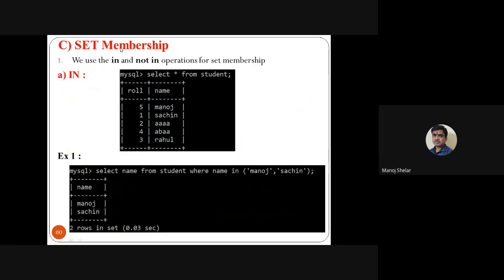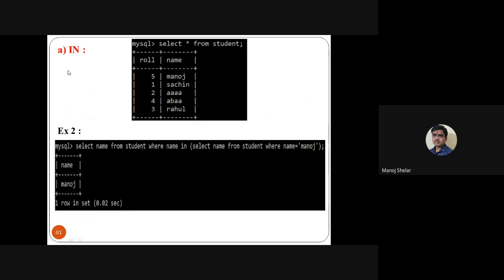Set membership uses the IN operator. So select name from student where name in Manoj and Sachin. So only the Manoj and Sachin records are displayed here. This is the IN operator. So select star from student. Here we use a nested query: select name from student where name in (select name from student where name is equal to Manoj).